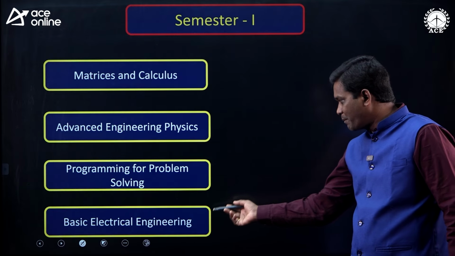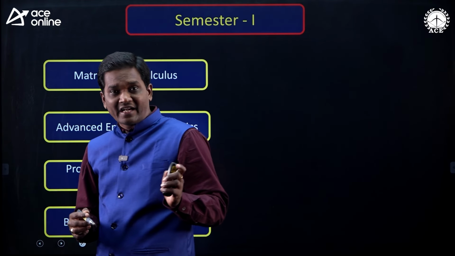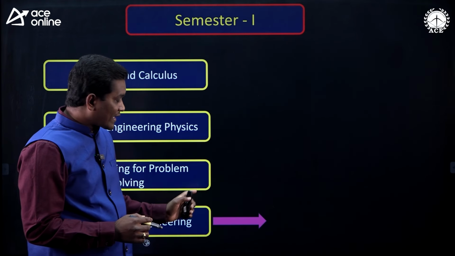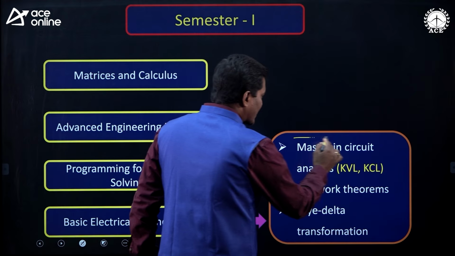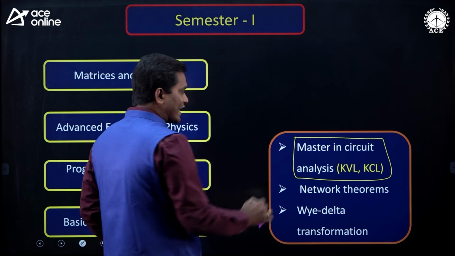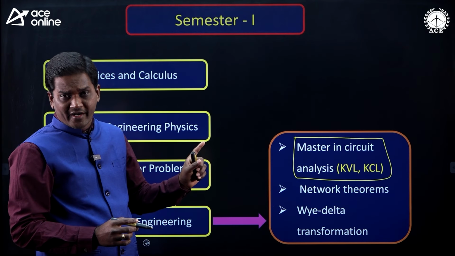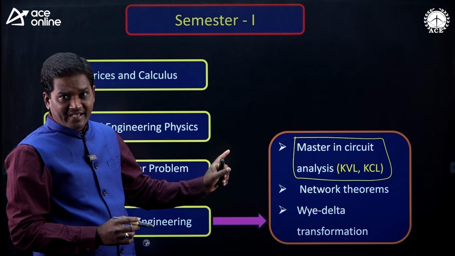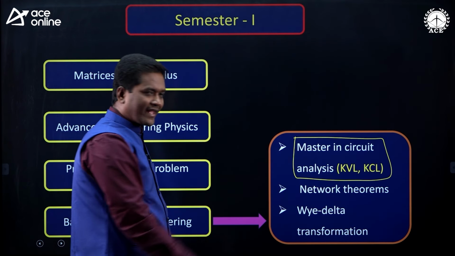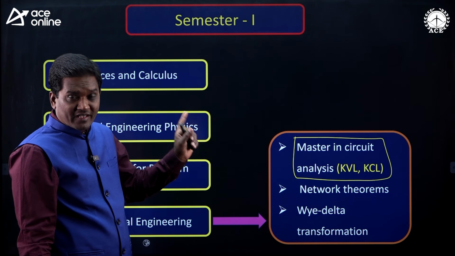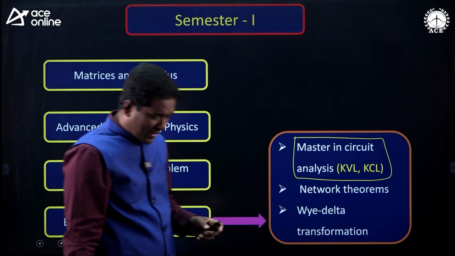And the next one is basic electrical engineering. In our GATE and ESE, we are calling it as network theory. What are the topics you have to focus from this subject is you should master in KVL and KCL, Kirchhoff voltage law and Kirchhoff current law. Very, very important. Master in this KVL and KCL. And the next one, network theorems, Y delta transformation techniques. So in the semester 1, please focus on these topics, subject wise.